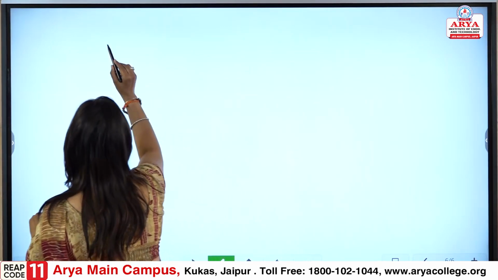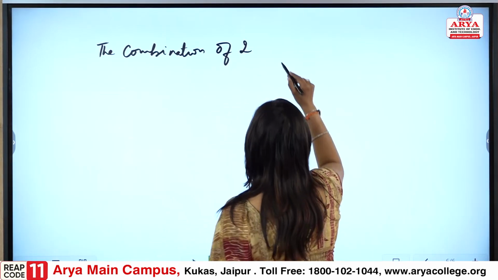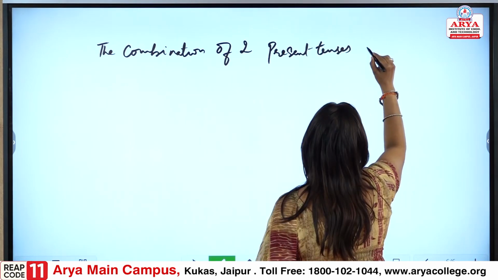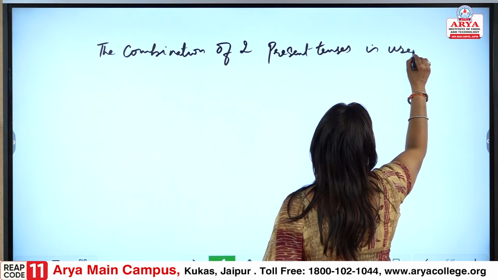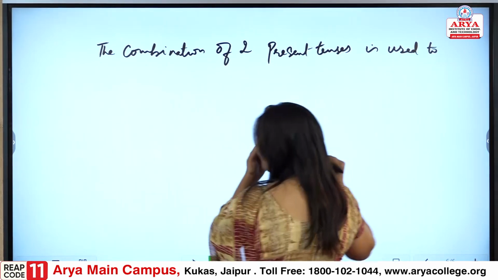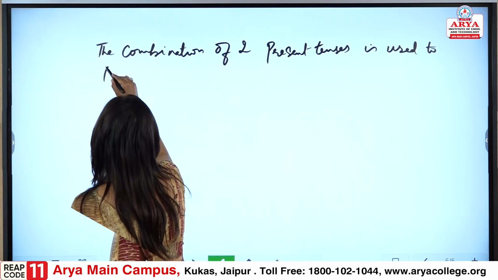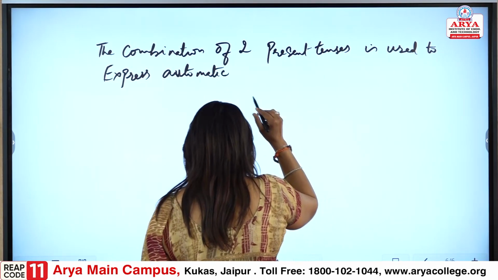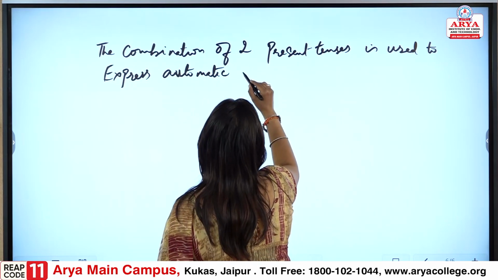The combination of two present tenses is used to express automatic or habitual results.